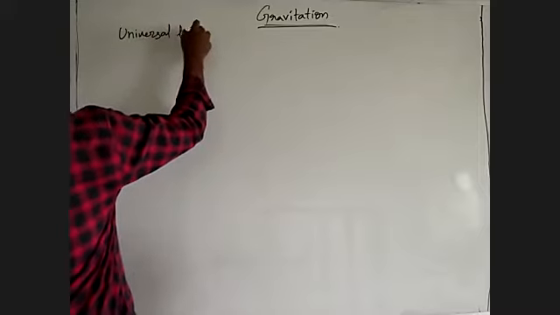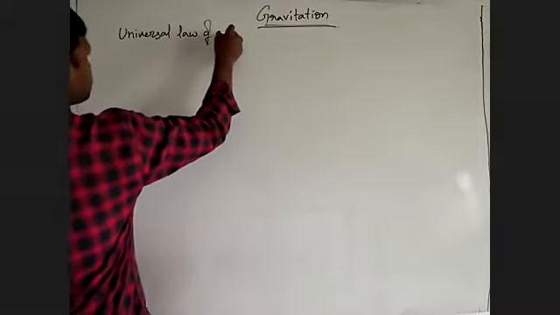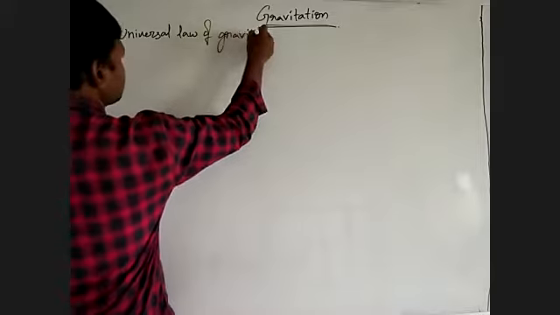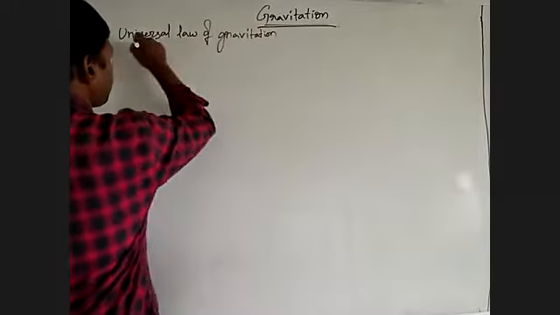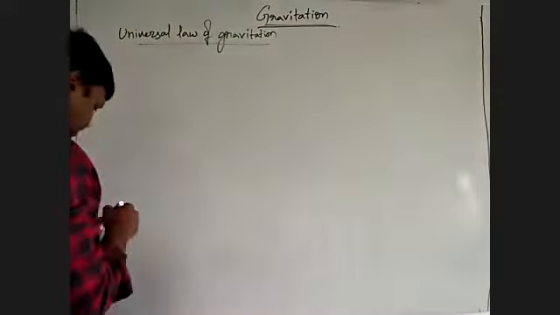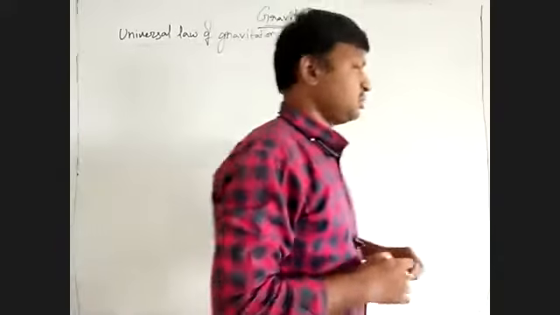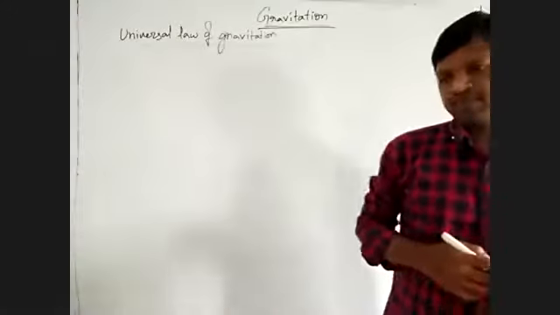Universal law of gravitation. Okay, right. So if you recall this a little bit, what does the statement say?